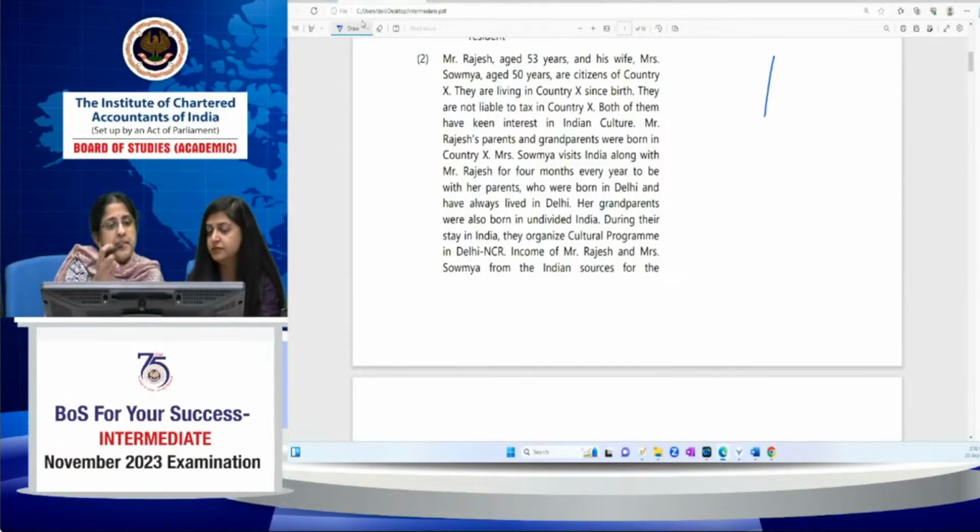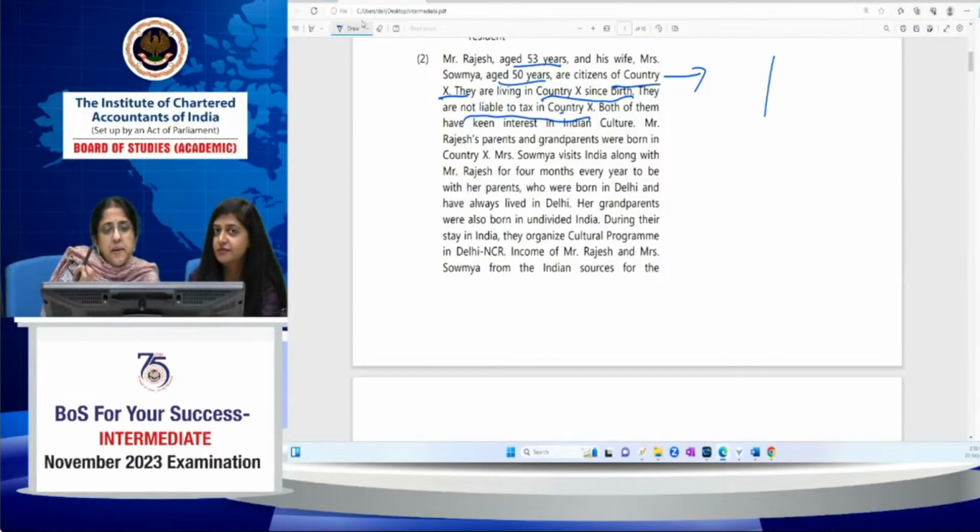Okay. Now, Rajesh, aged 53 years, and his wife Soumya, aged 50 years, are citizens of country X. So first, they are not Indian citizens. They are living in country X since birth. They are not liable to tax in country X, but 61A can anyway not apply to them because they are not Indian citizens.